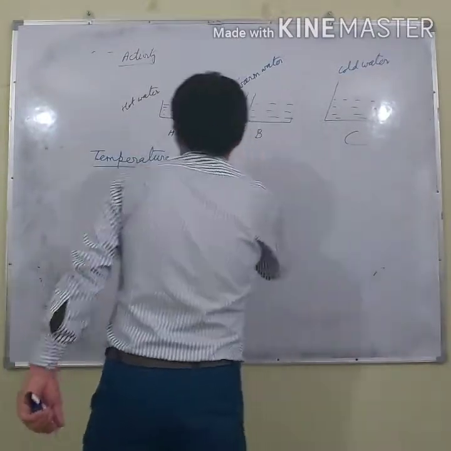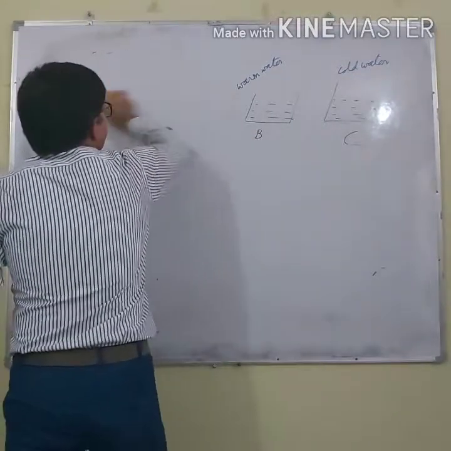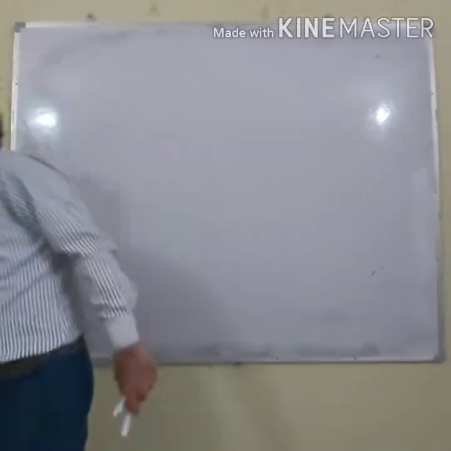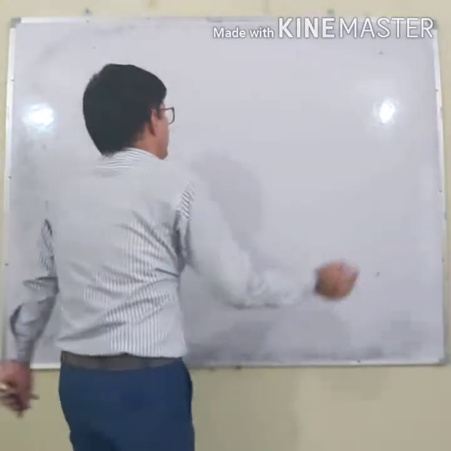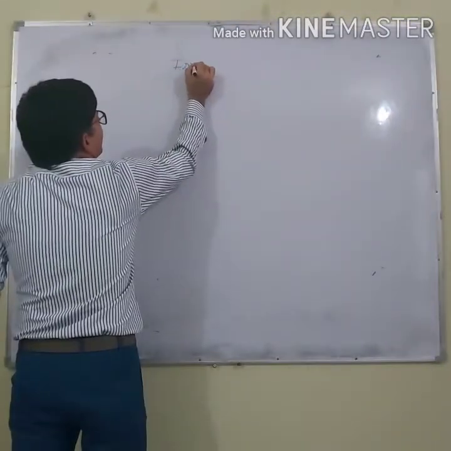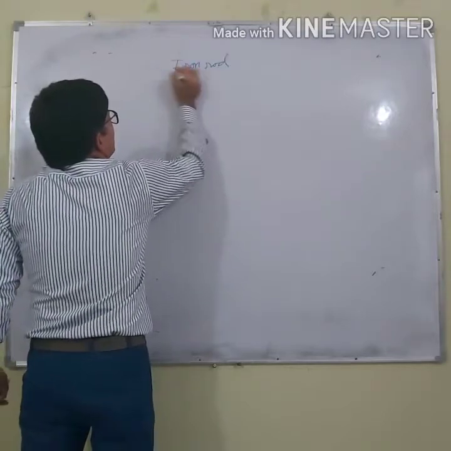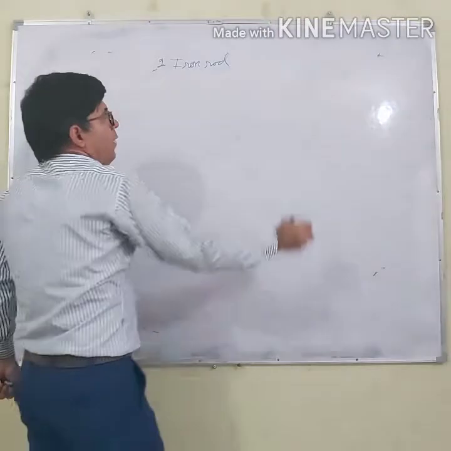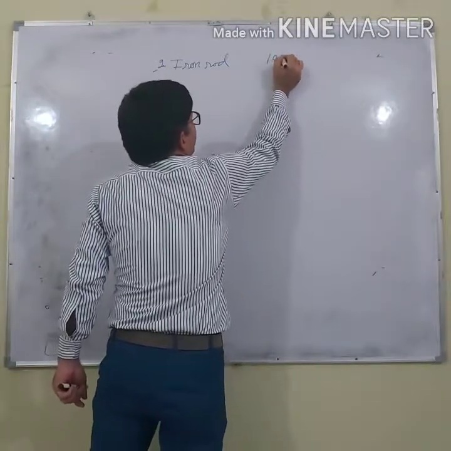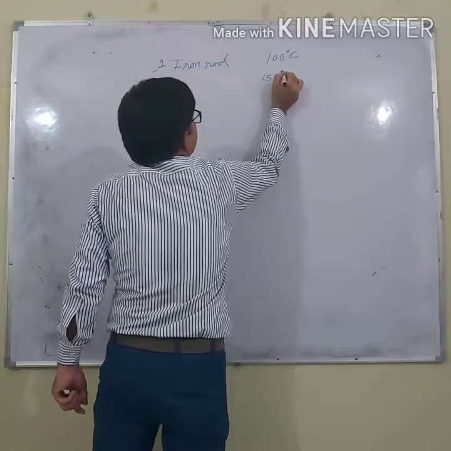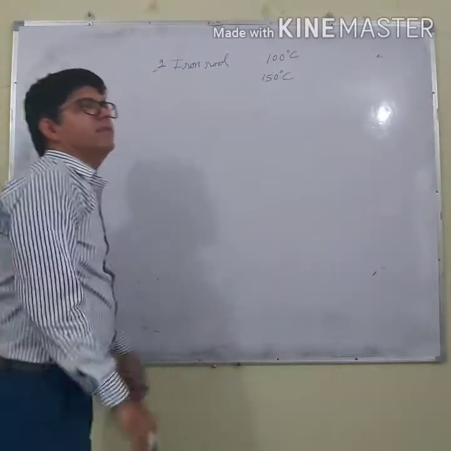Listen. Let us say I am asking a simple question. Let us say I have 2 iron rods. One iron rod has a temperature of 100 degrees Celsius, the other's temperature is 150 degrees Celsius.